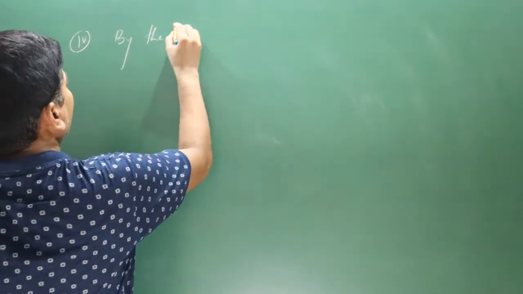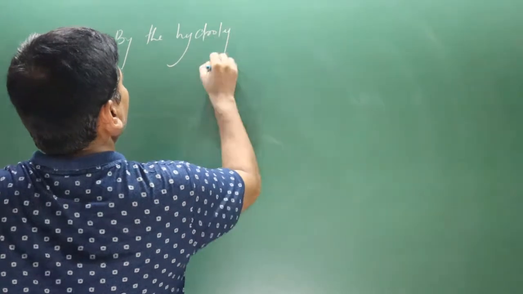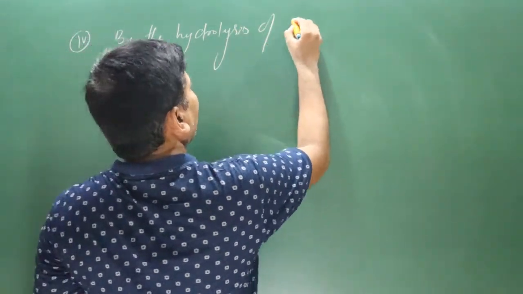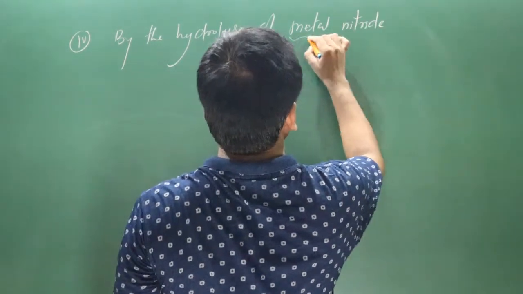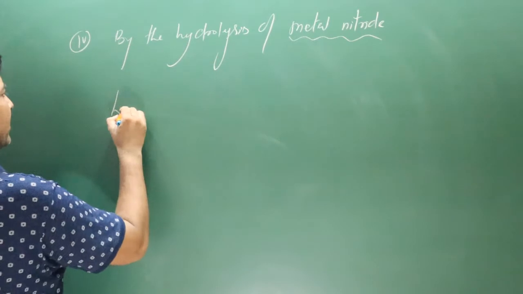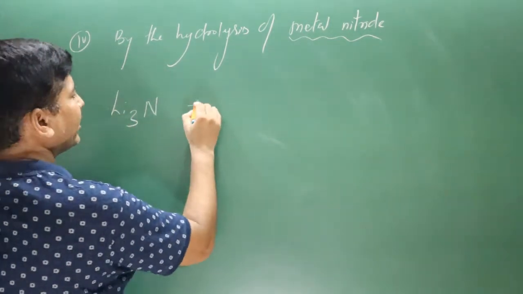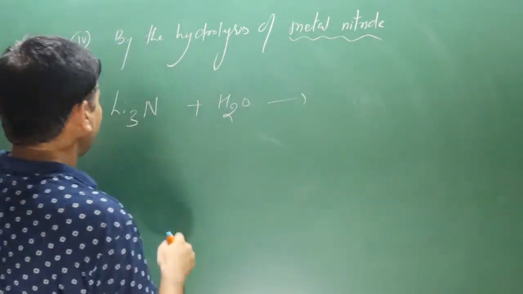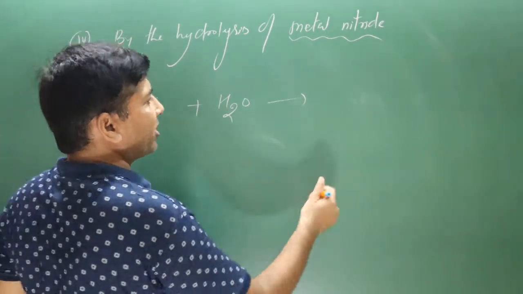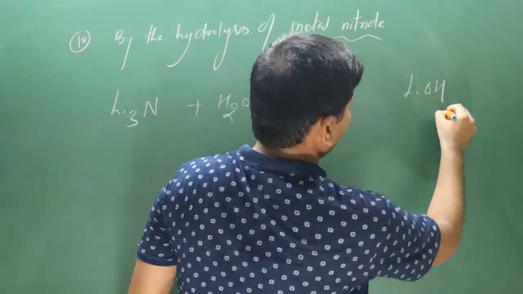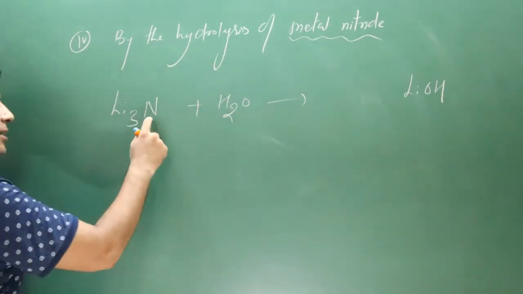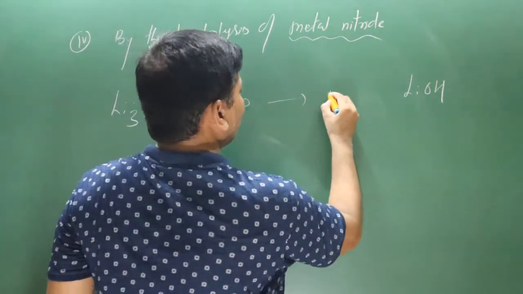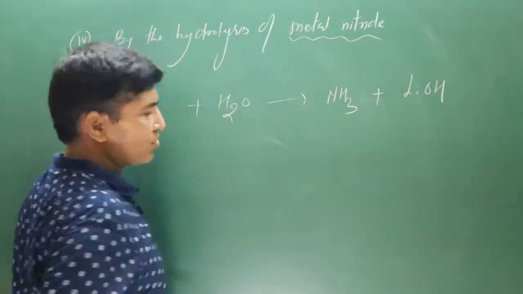The fourth preparation reaction is by the hydrolysis of metal nitride. Okay, now pay attention very carefully. Metal nitride such as lithium nitride is added to water molecule. Lithium, it is a metal, will combine with water molecule to form lithium hydroxide very easily. That's why they are alkali metals. And this nitrogen will combine with hydrogen to form ammonia molecule. That's it. You can balance this equation.